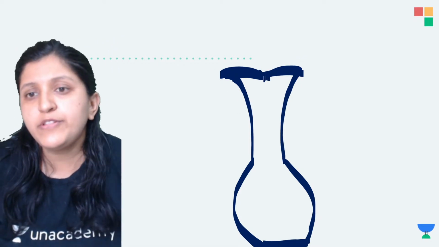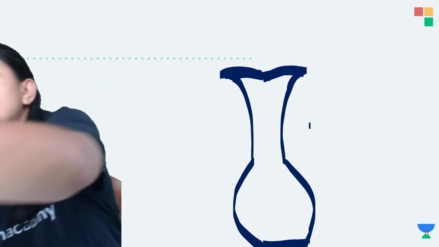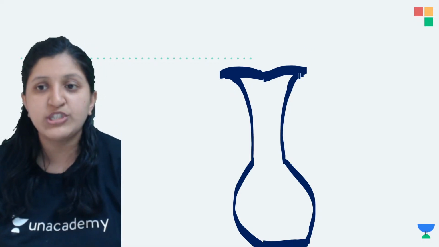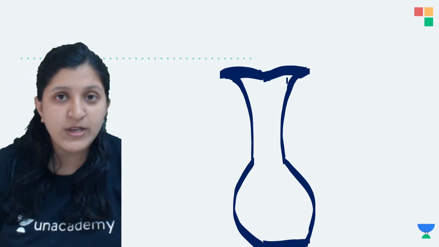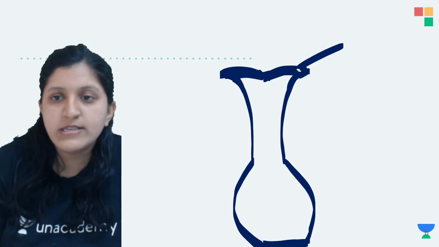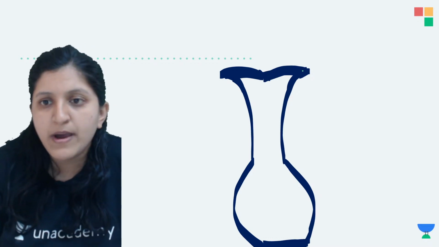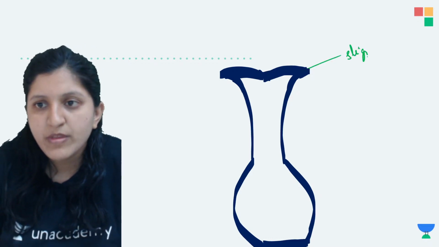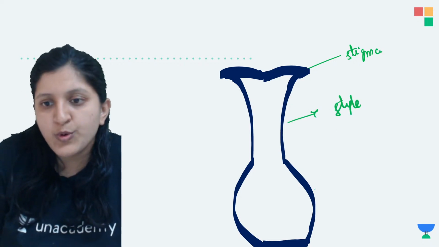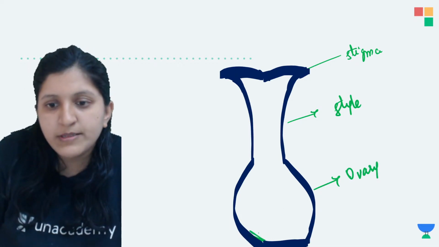With respect to this, a compatible pollen grain reaches. Depending on the compatibility, it belongs to the same species, but it can be cross pollination or self pollination. Let me just label this. This part is the stigma, this part is the style, and this is the ovary. Once the compatible pollen grain arrives, here is the placenta.